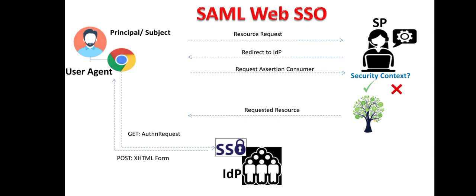So after validating the security context of this user based upon the security assertion, the service provider will redirect the user to the requested resource. So again, the same initial steps will follow, that the user agent will request the resource from the service provider, and this resource will be provided to the user.